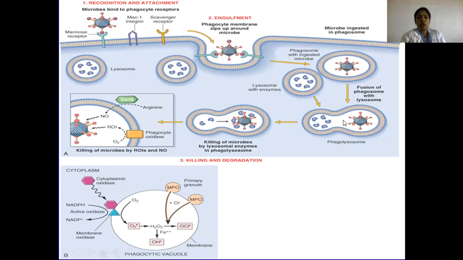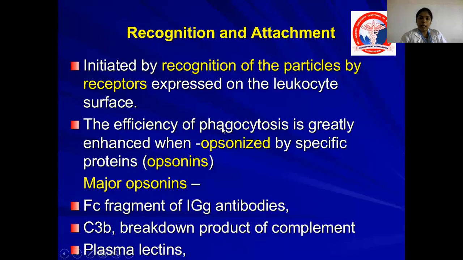They fuse together to form the phagolysosome, which helps in killing the microorganisms by lysosomal enzymes. I will talk about all these things in detail.